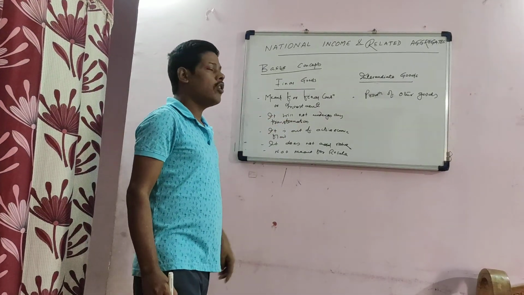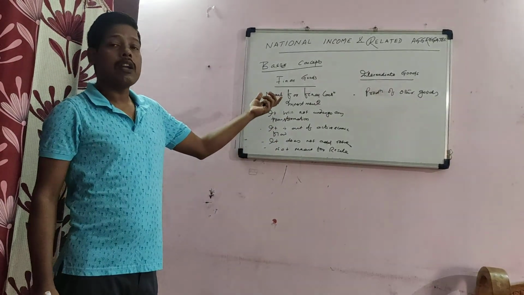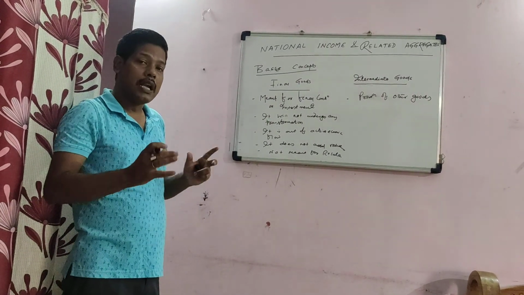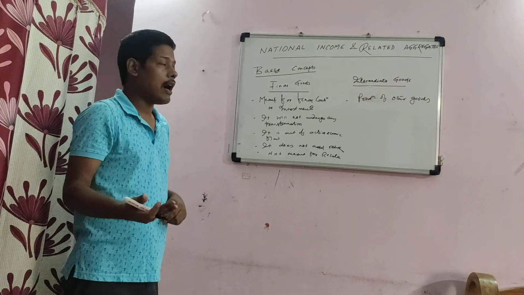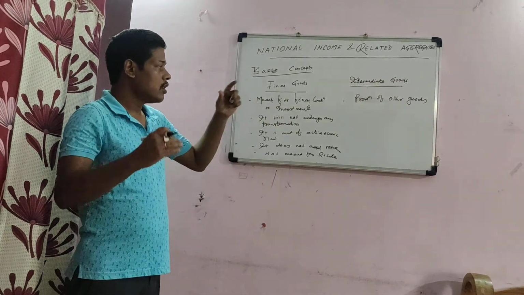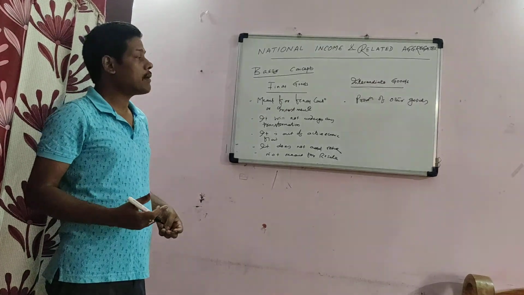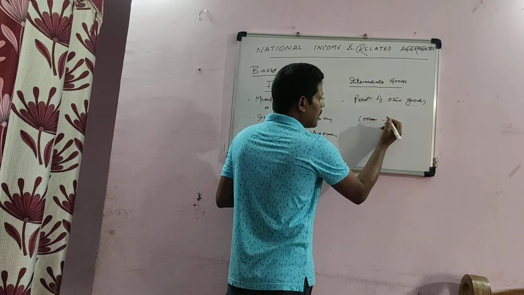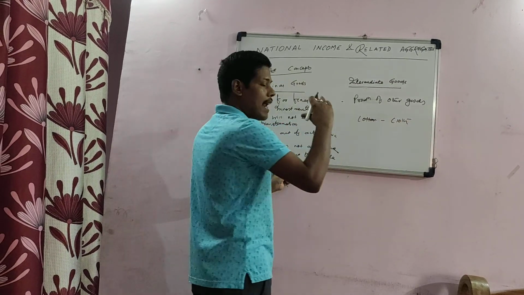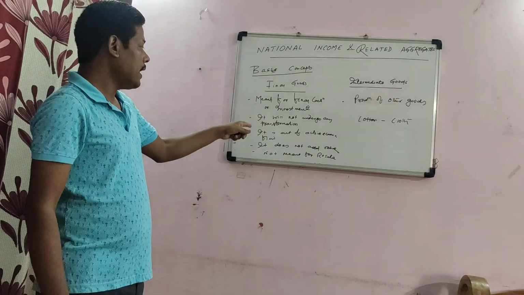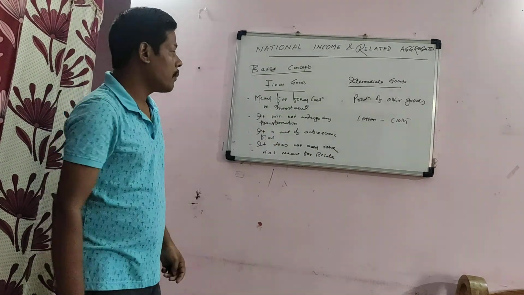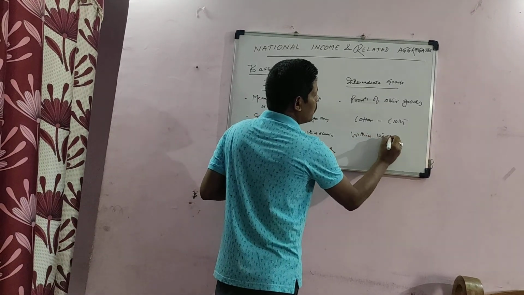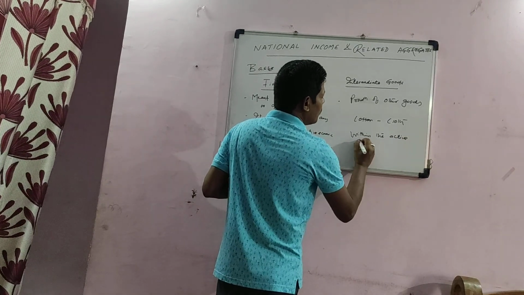Final goods will not undergo any transformation. That means final goods will not be transformed into other goods. For example, your building will not be converted to other output. Whereas intermediate goods undergo transformation. That means the raw material, that is cotton, will now be converted into cloth. So these are transformed into other goods. Final goods are out of active economic flow, whereas intermediate goods are within the active economic flow.